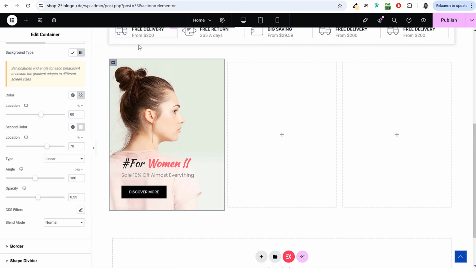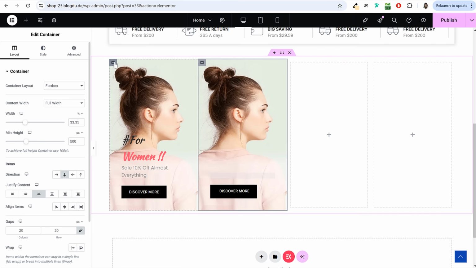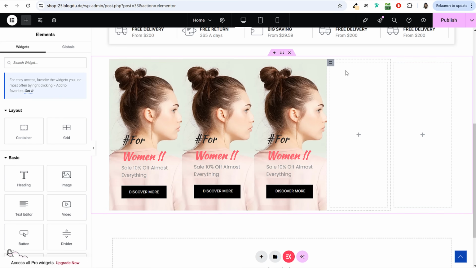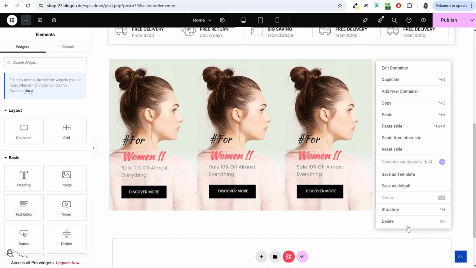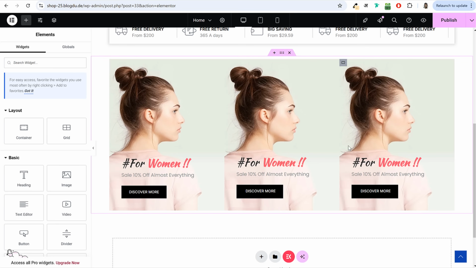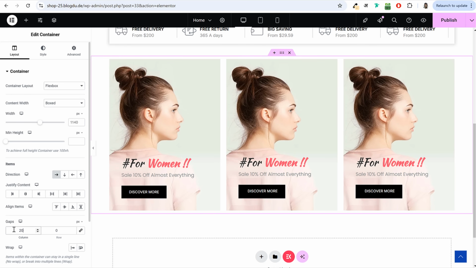And once you have done this, you can right click on this container and click on duplicate container. Right click, duplicate. And for these two empty containers, you can right click, delete, right click, delete. Finally, we just need some spacing in between. So you can click on edit container and you can add some gap, maybe 20 pixels or 10, 20, 30, whatever gap you want. You can select that.